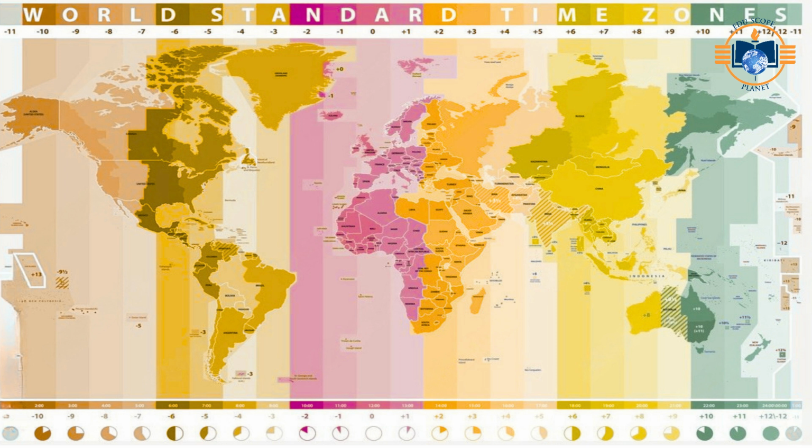Local solar time refers to the moment when the sun is at its highest point in the sky, which occurs at local noon. If a location is situated to the east of the reference meridian, its local solar time will be ahead, while if it is to the west, it will be behind. That's why different places have different time zones.